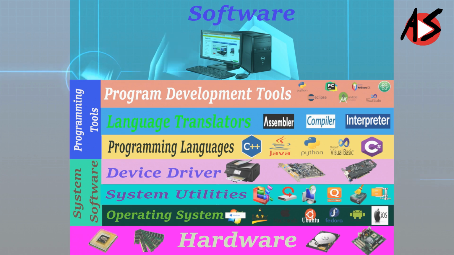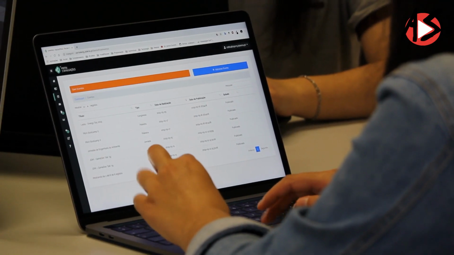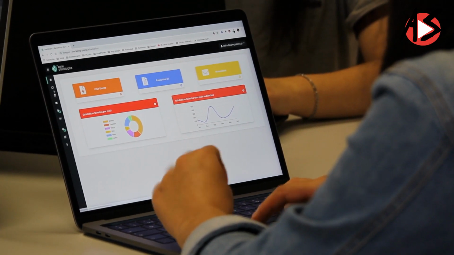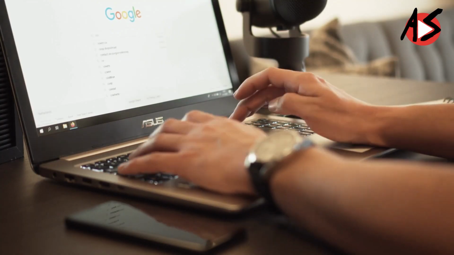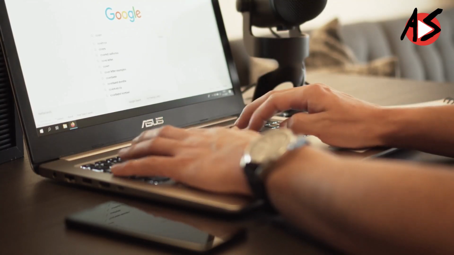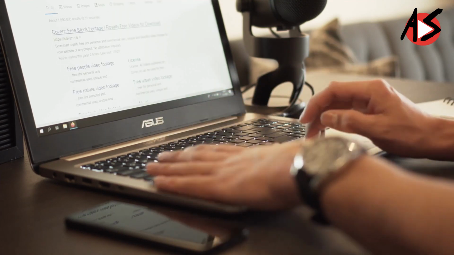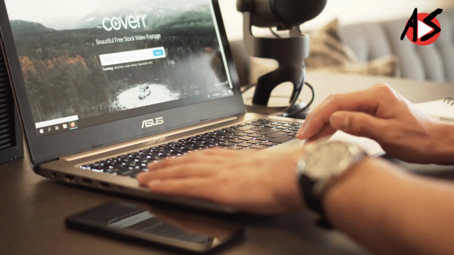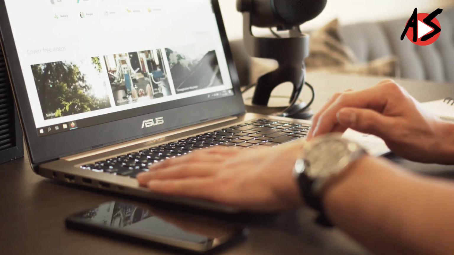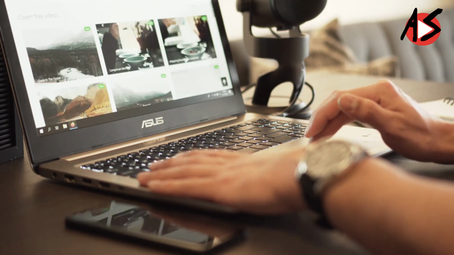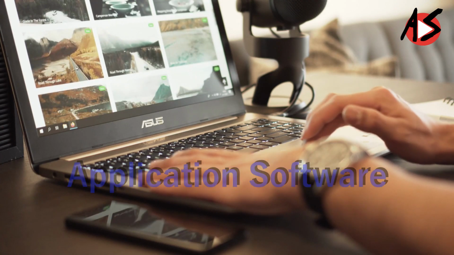The third important category of software is called application software. The system software provides the core functionality of the computer system. However, different users need the computer system for different purposes depending upon their requirements. Hence, a new category of software is needed to cater to the different requirements of end users. This specific software that works on top of the system software is termed application software.